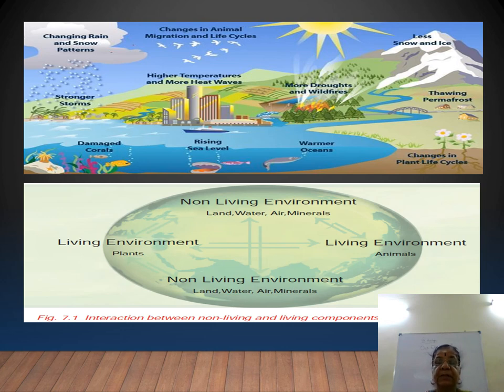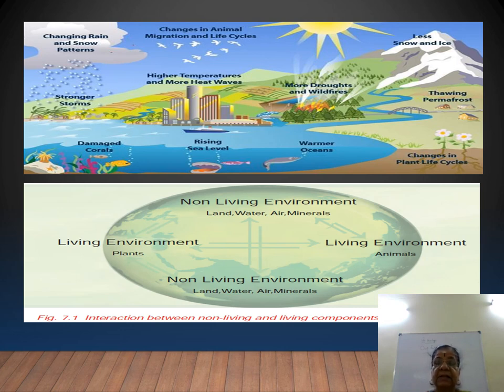As I repeat, when living and non-living environment interact with each other, that is especially living organisms depending on non-living, that is maintaining our natural eco-balance.